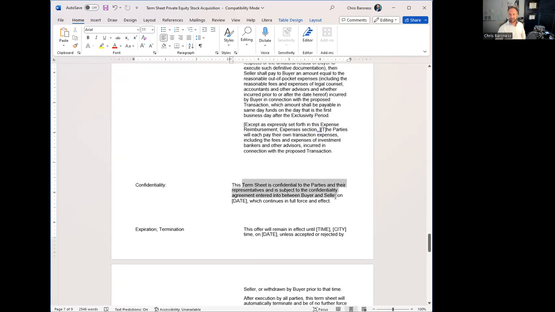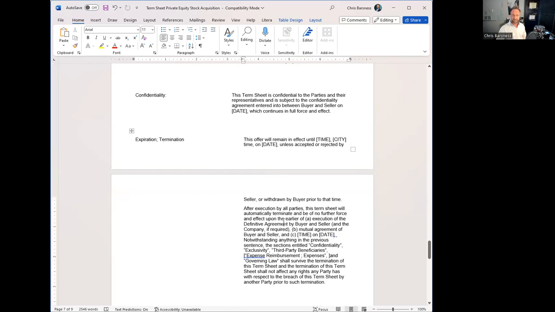Usually there's a separate confidentiality agreement or NDA that's already been signed by this point. So usually we'll reference that this term sheet is still subject to that confidentiality agreement. If there was not an NDA or confidentiality agreement, then we would want to put one in here.